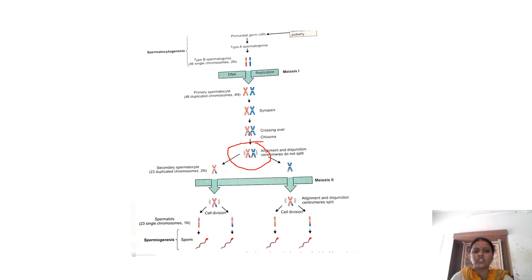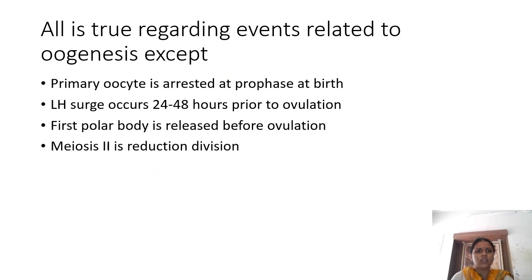If you take the blue one as paternal and the orange one as maternal, the separation of the paternal and maternal is going to happen when the primary spermatocyte undergoes the first meiotic division to form the secondary spermatocyte. Next: all is true regarding events related to oogenesis except, the primary oocyte is arrested at prophase. Yes, this we already know. Prophase arrest happens before birth or at birth.